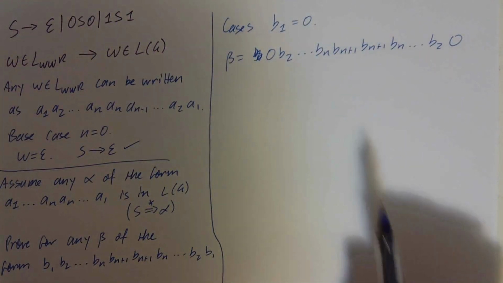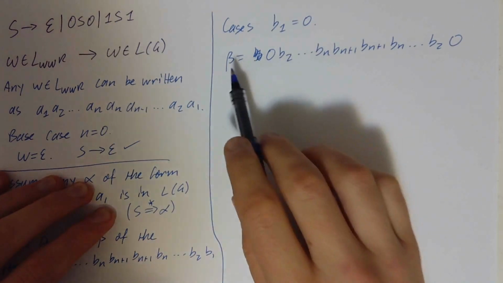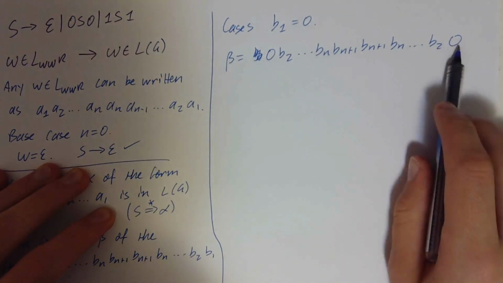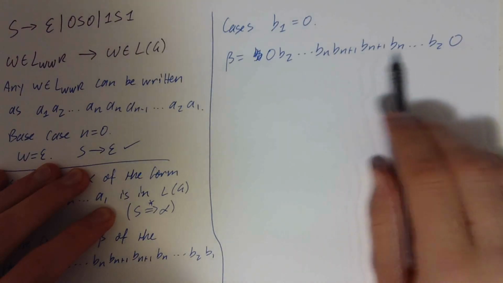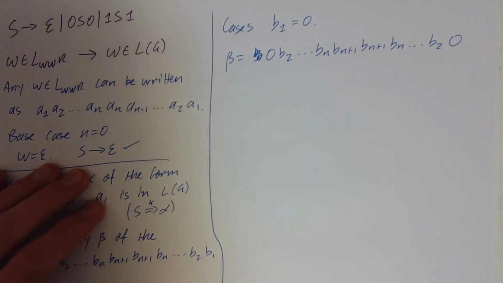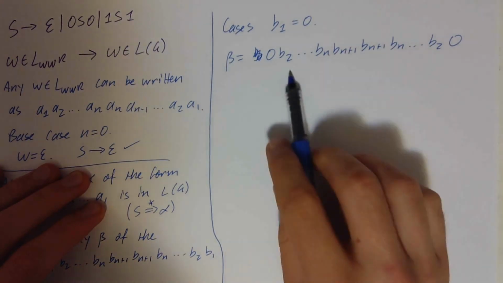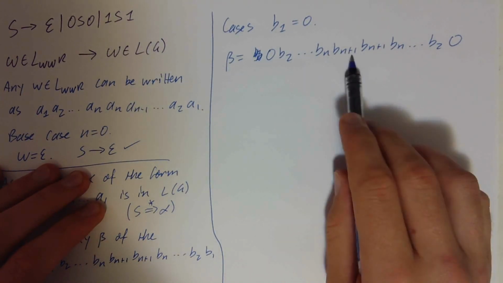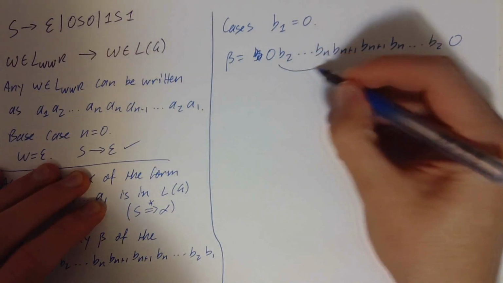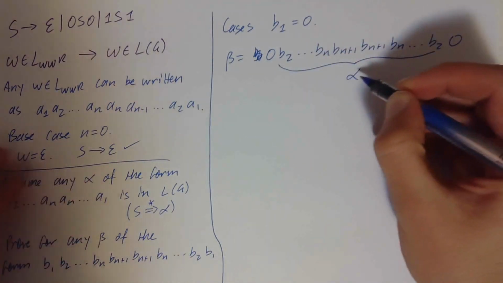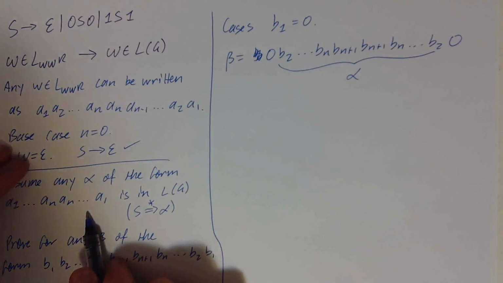Consider the case where b1 is 0. That means beta can be written as 0 on both sides, and then sandwiched in between is an even length palindrome of length 2n, that is n characters forward, n characters backwards. And this thing looks like an example of alpha from my inductive hypothesis.